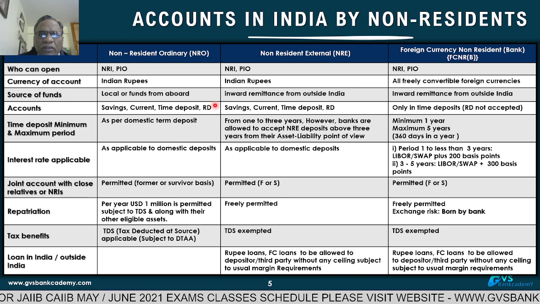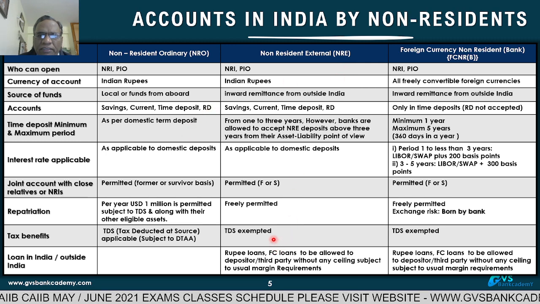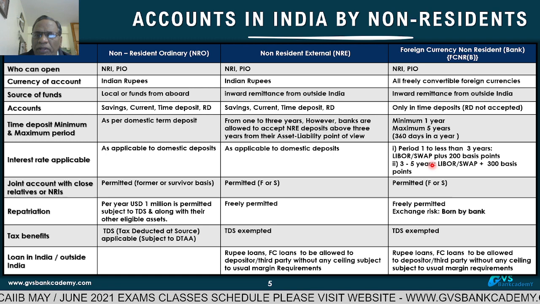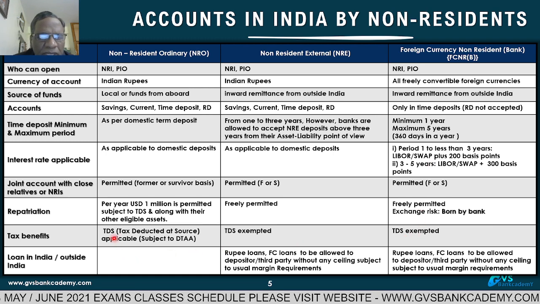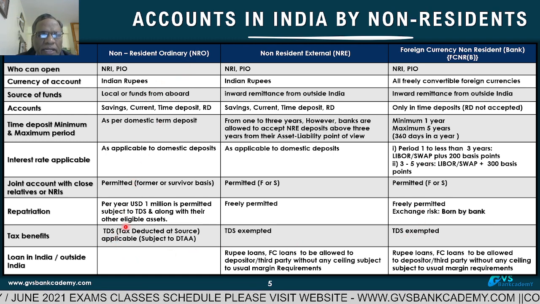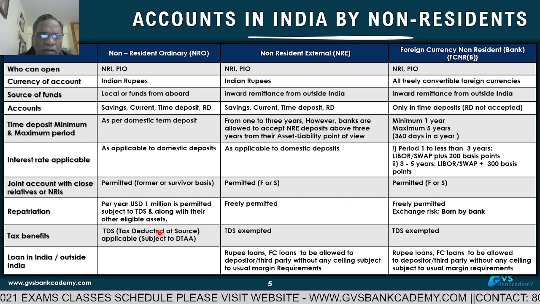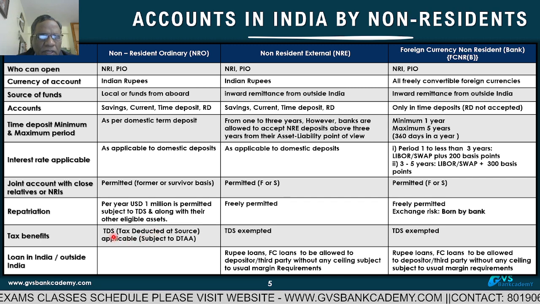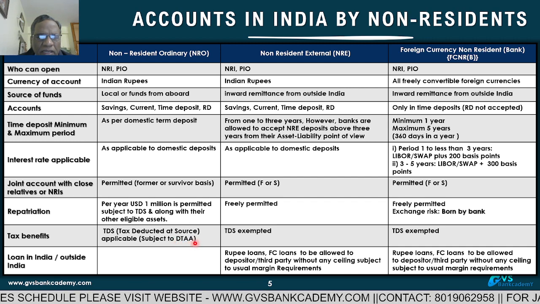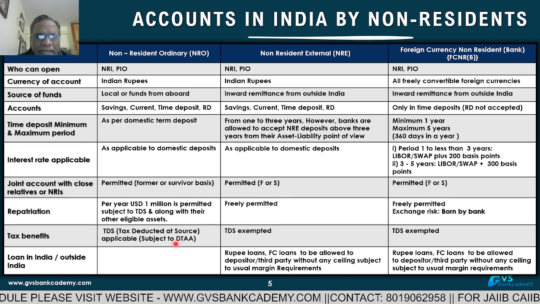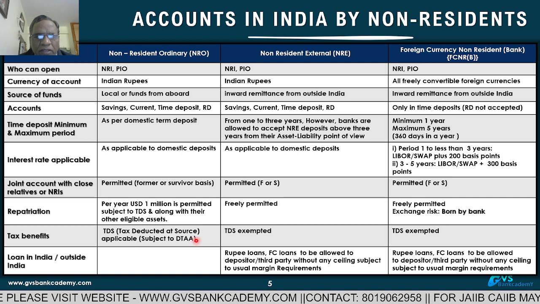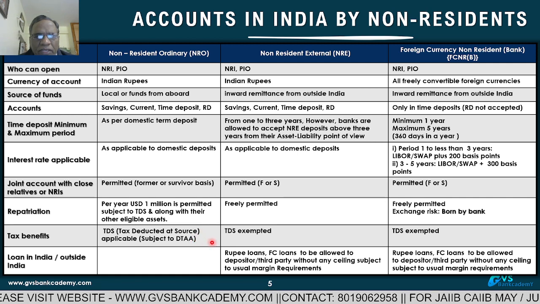Tax benefits. In NRE, TDS is exempted. In FCNR(B), TDS is exempted. But in NRO, TDS is applicable as per the Income Tax Act. If the particular non-resident is residing in a DTAA, double tax avoidance agreement country. Now, India has entered into DTAA with around 88 countries as of date.